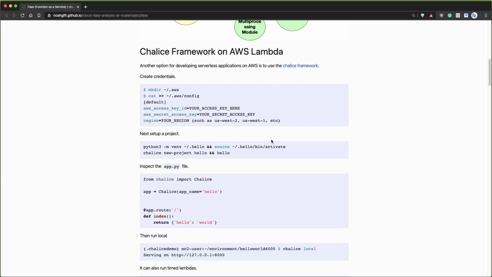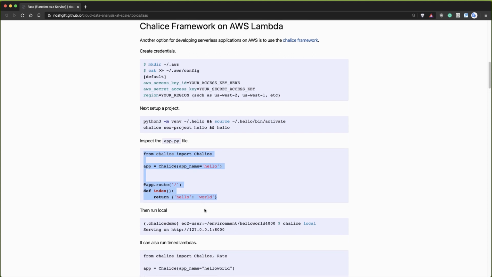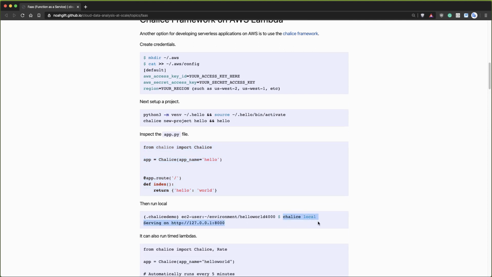But the neat thing about it is if you look at this, you can create a virtual environment, which you see right here, and then you also can get this structure. You can notice here that it's a little bit like App Engine in a way, where just with a few lines of code, you can build a web service, and then you can go through and run this web service. And then this is Chalice local, but if you type in chalice deploy and you've got these keys set up, you can automatically do a deployment.